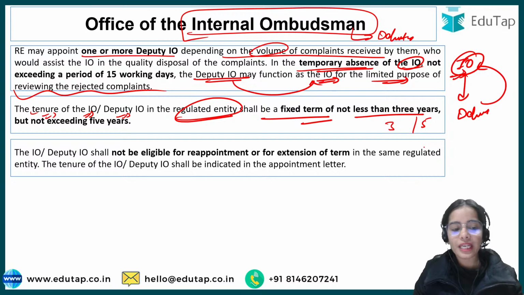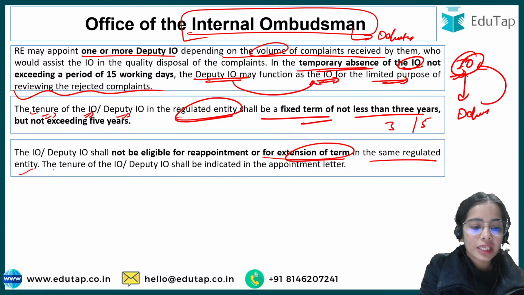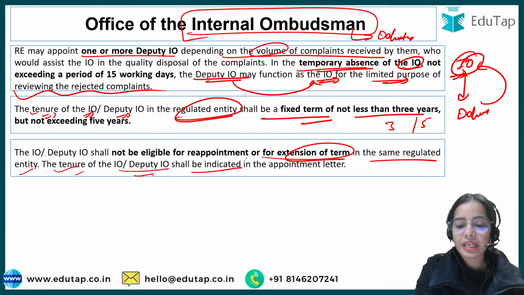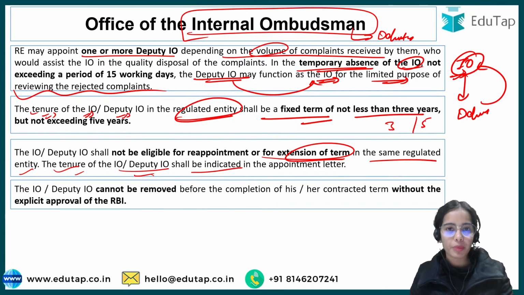The internal ombudsman and deputy shall not be eligible for reappointment or for extension of term in the same regulated entity. The tenure shall be indicated in the appointment letter. The internal ombudsman and deputy cannot be removed before the completion of their tenure without the permission of the Reserve Bank of India. So if a bank has to remove the internal ombudsman, they have to take permission from the Reserve Bank of India.